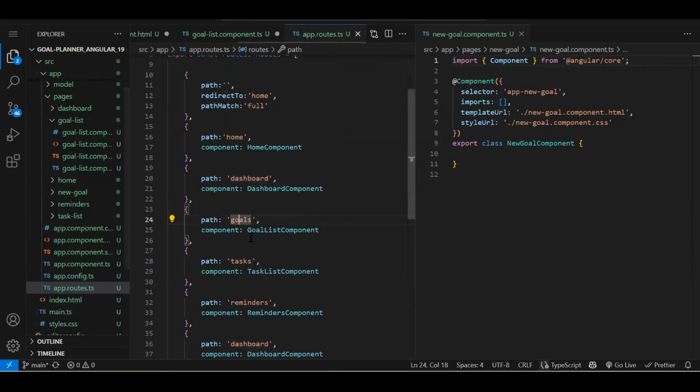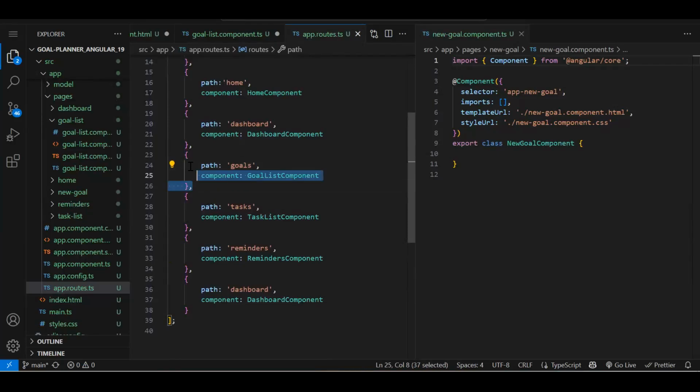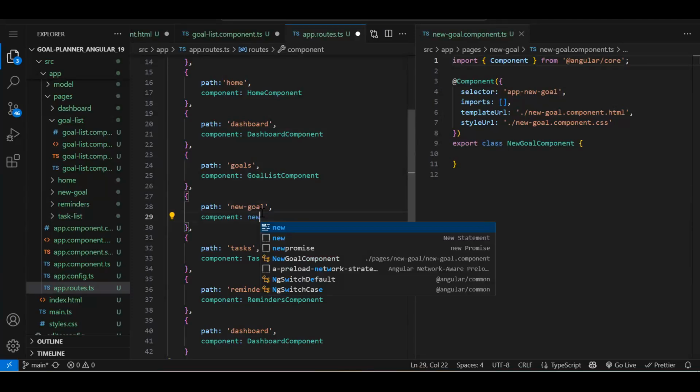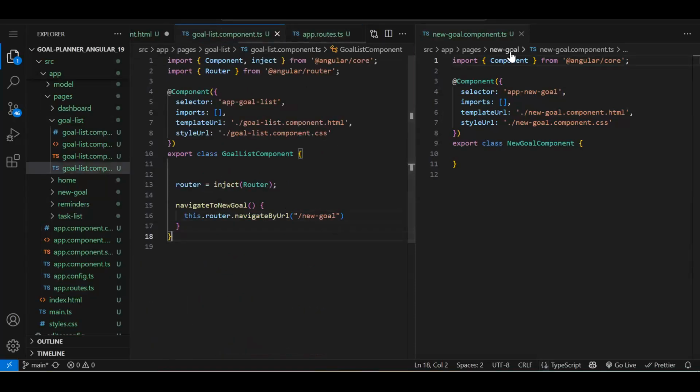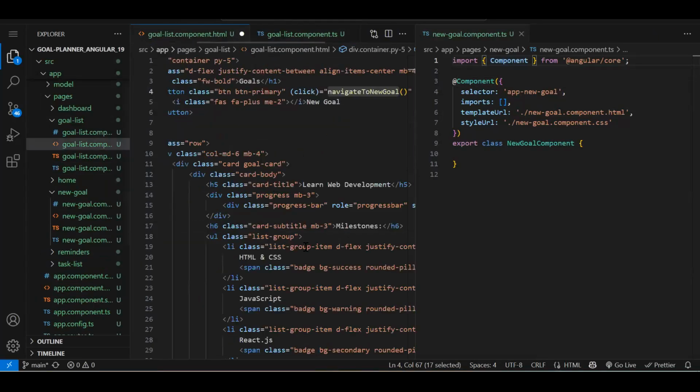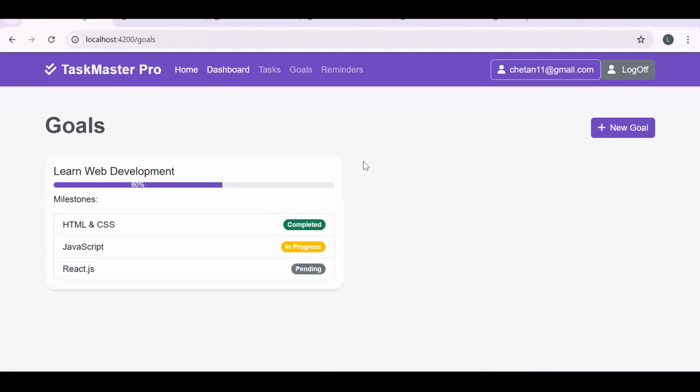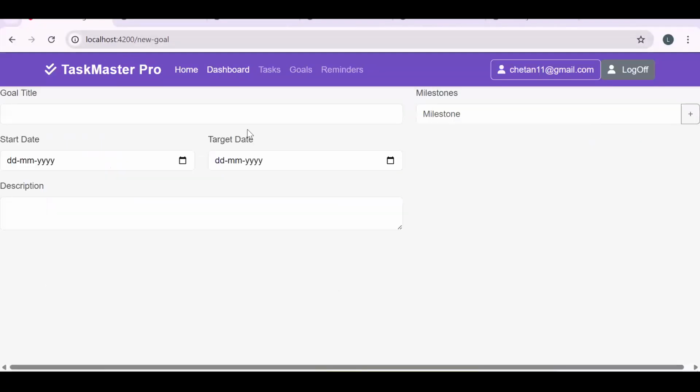So let's get the route name. We didn't create the new route. Let's create it quickly. Let's copy new-goal. Component will be NewGoalComponent. Fine. So we are going to navigate to this route. Let's just save it and check if we are able to navigate. On click of new goal, you see we are able to navigate.